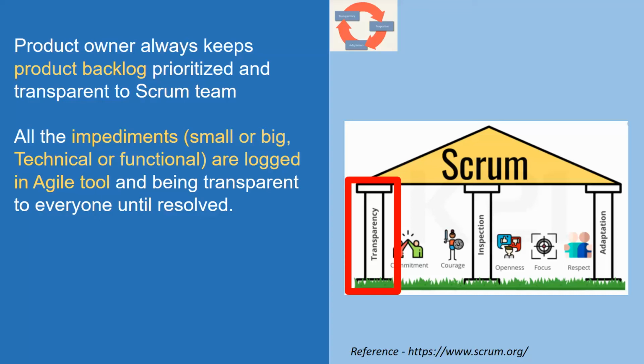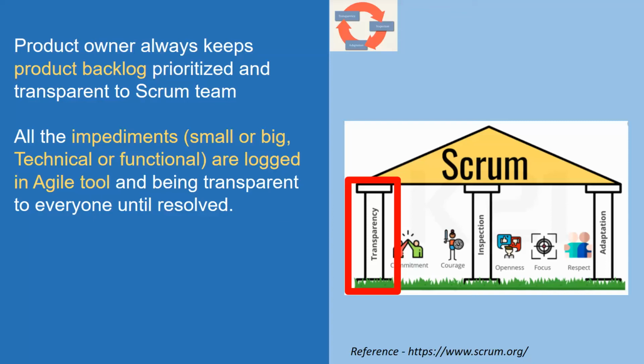until resolved. I've been asked questions about my theory of reducing the status reports and making the transparency do that part. So basically, if somebody wants to know what are these product backlog items, what is your product backlog, how are you prioritizing it, what is the product goal, what is the end goal that you're looking at from the product perspective, and somebody wants to know from the sprint perspective, what is your sprint goal, what are the activities you have taken, what are the impediments you're facing day to day, how are you resolving the impediment.